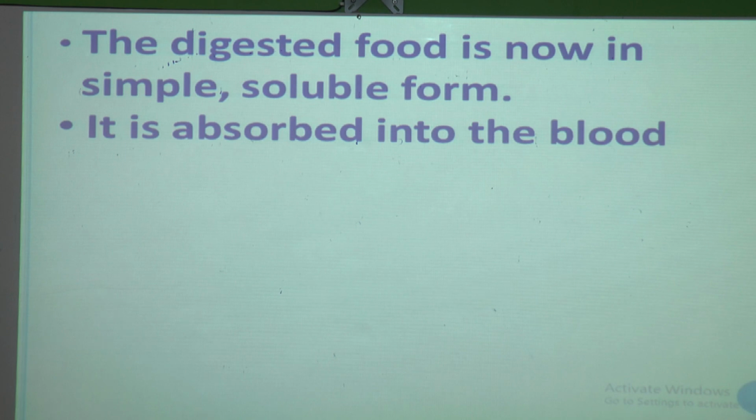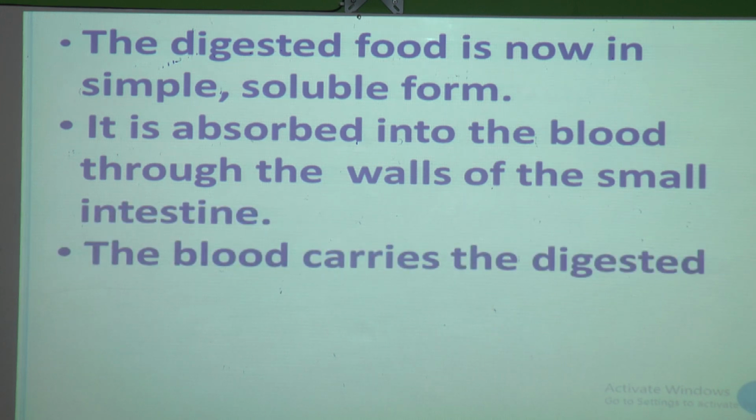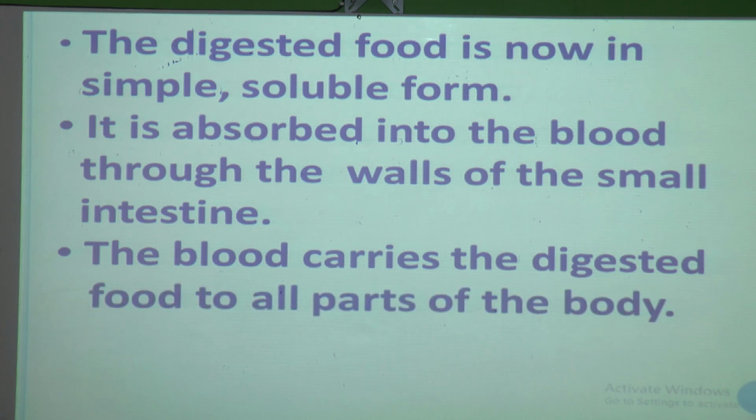That digested food is absorbed into the blood through the walls of the small intestine, and the blood carries the digested food to all parts of the body.